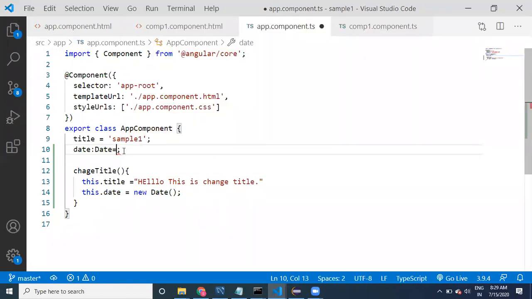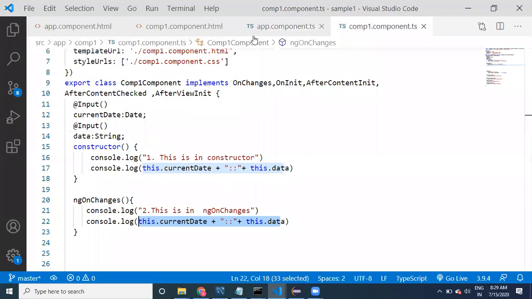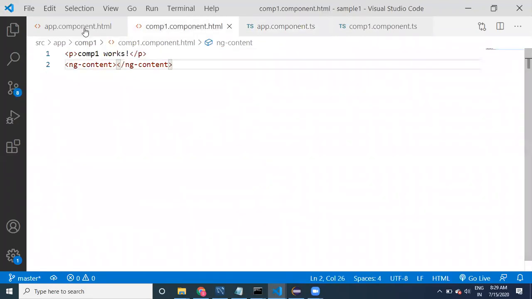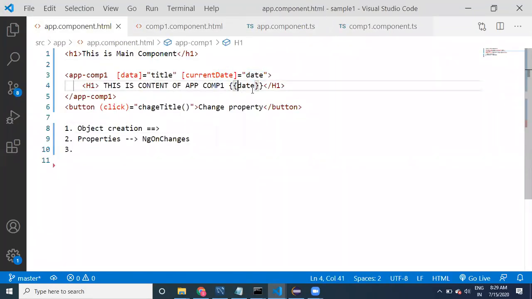If we initialize it with new Date, the app component data is going to be assigned to the HTML, and this date is going to be assigned to current date, along with the title. This is a property we are assigning.